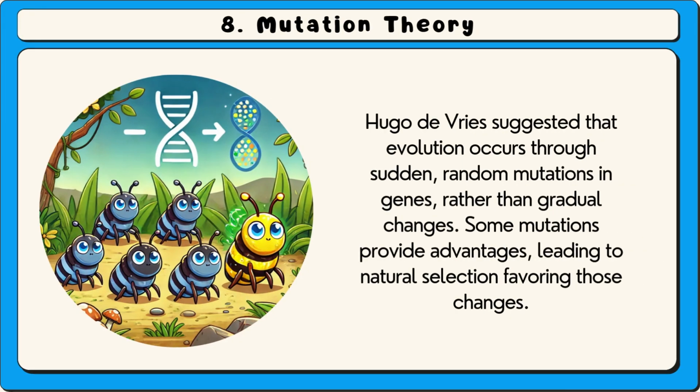8. Mutation theory. Hugo de Vries suggested that evolution occurs through sudden, random mutations in genes, rather than gradual changes. Some mutations provide advantages, leading to natural selection favouring those changes.